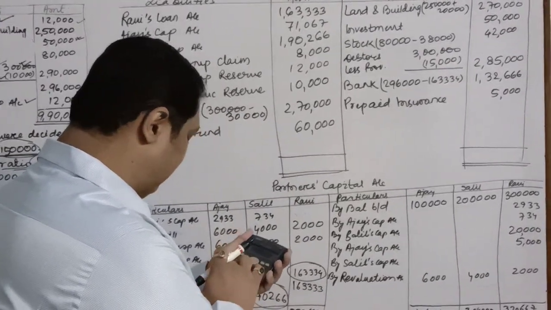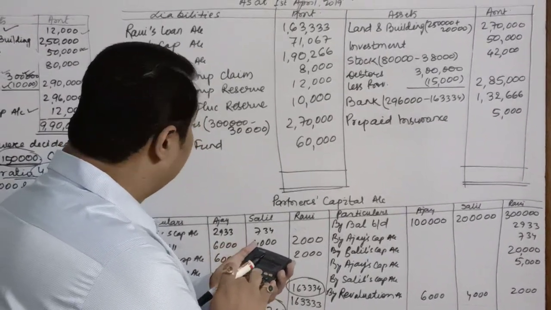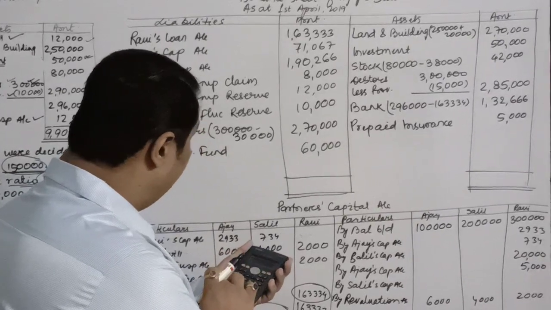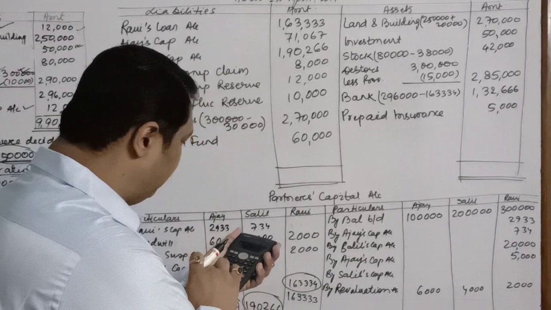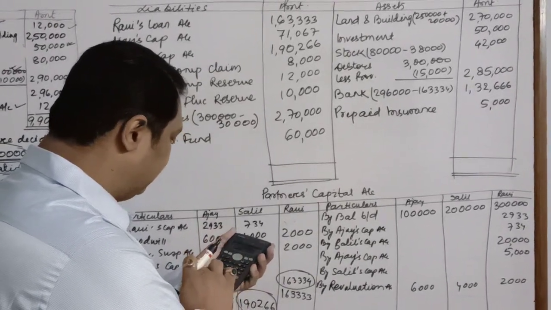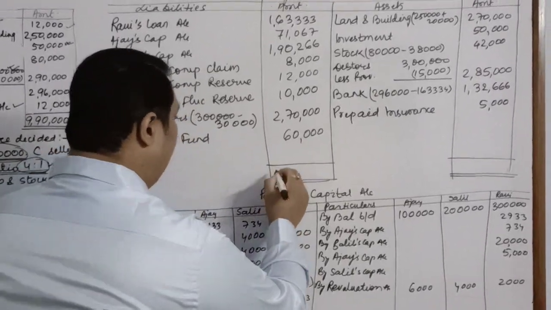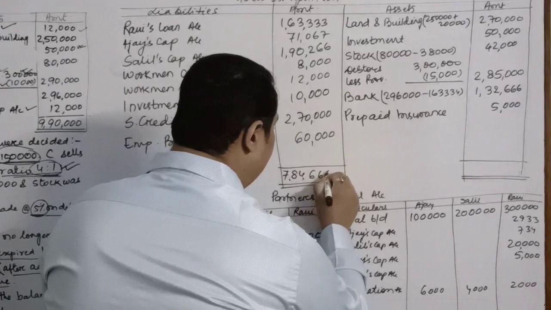1,63,333 plus 71,67 plus 1,90,266 plus 8,000 plus 22,000 plus 2,70,000 plus 60,000. Total is 7,84,666.